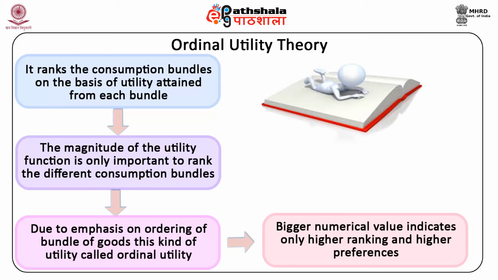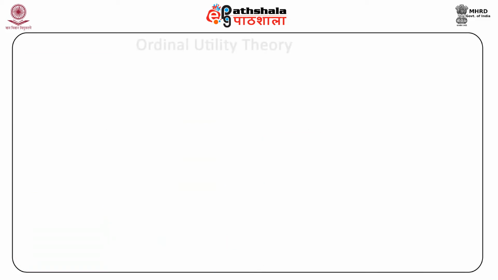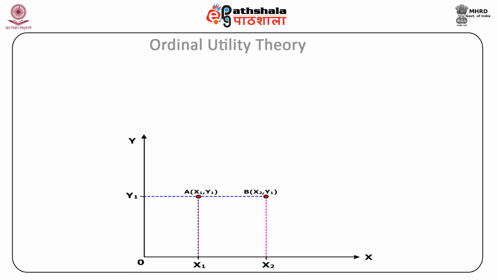Hence, numerical value indicates only higher ranking and higher preferences, and no importance is attached to actual numerical differences in utility. Some important points to remember are as follows.